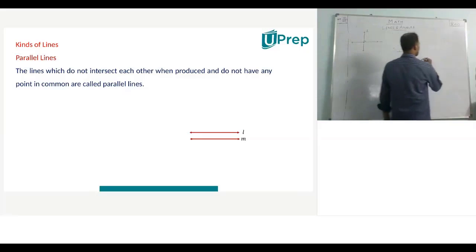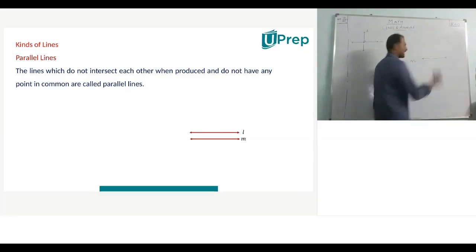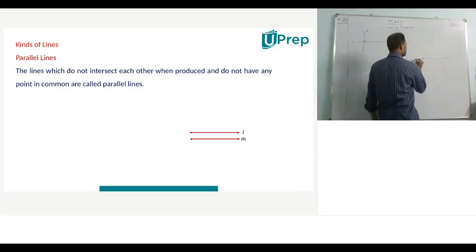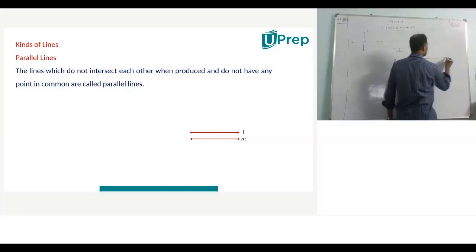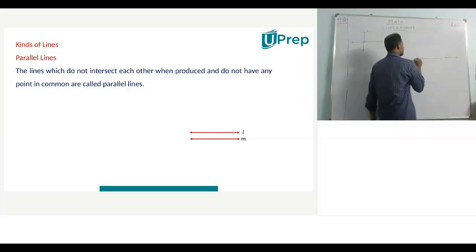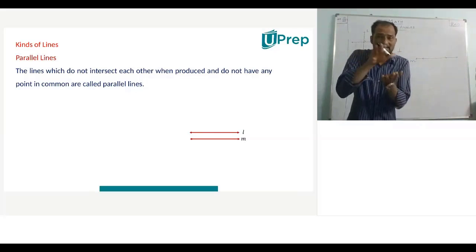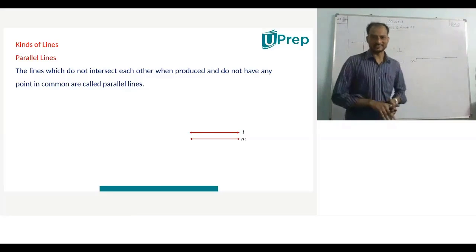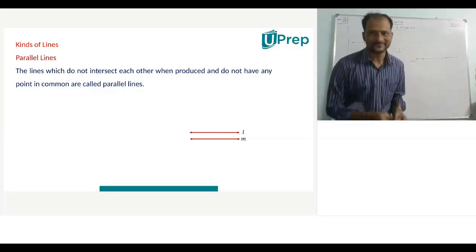So what happens? Basically, if this is a line, I'm going to place another line on this line only. So what happened? One line is coming and overlapping on the other line. Now they have an infinite number of points in common. So these two lines are called coincident lines because they lie on each other.